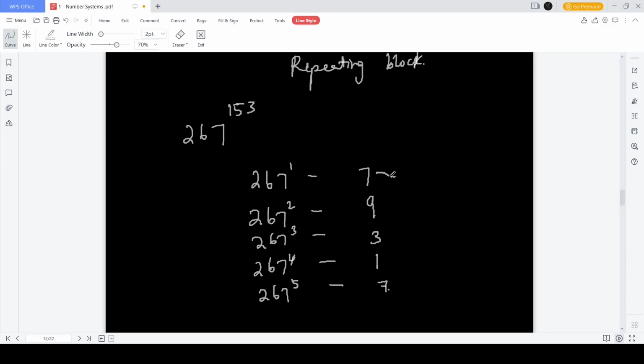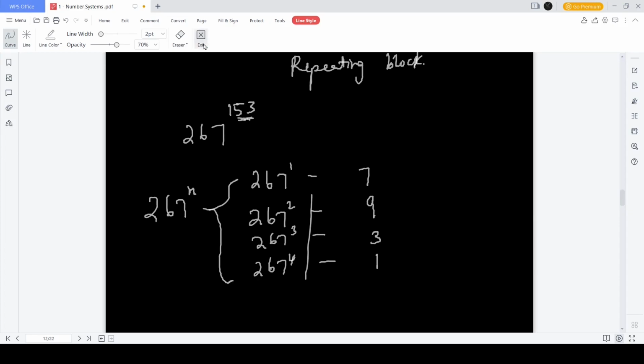So this block seems to be repeating, and in fact it does repeat forever. So basically what we can say is 267 to the power n follows this fashion. Now, if we find which block this number 153 falls under, we can clearly categorize it into wherever it is.